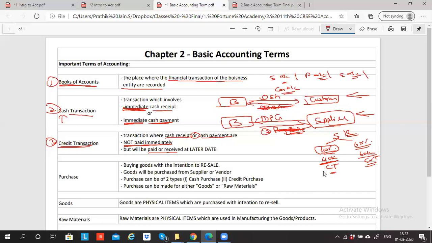So in the same transaction, in one transaction, there can be both cash and credit involved. Possible, not possible? It is 100% possible. Is your query answered?